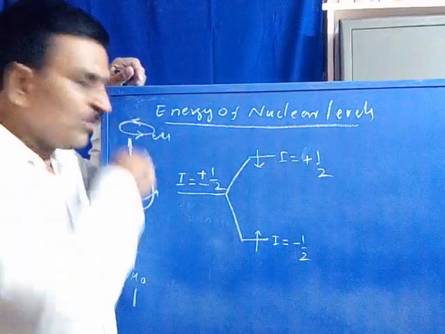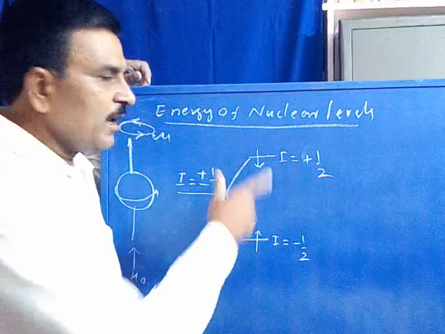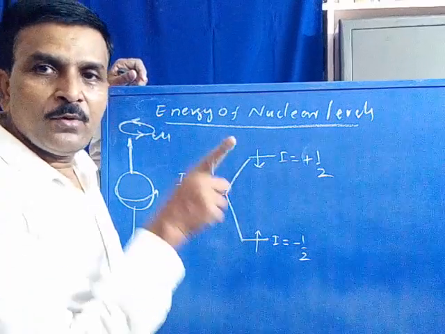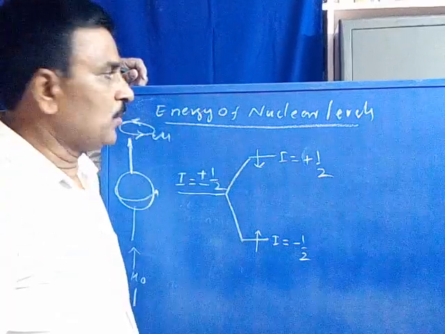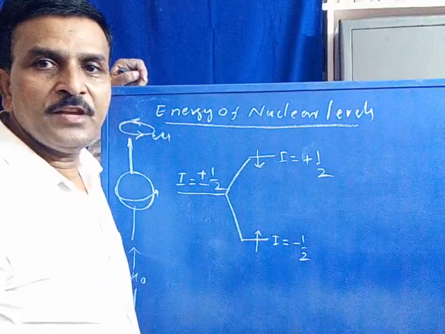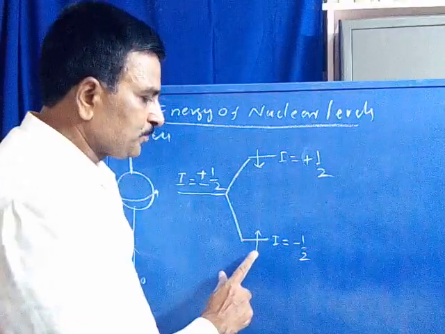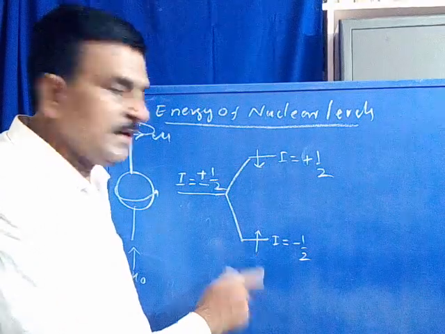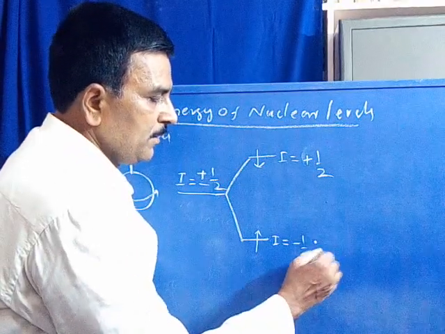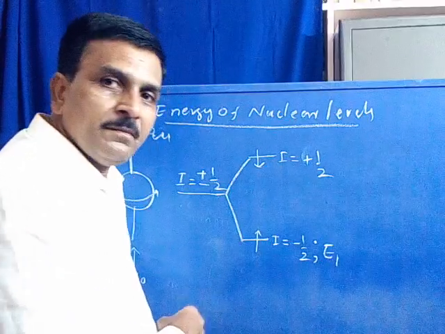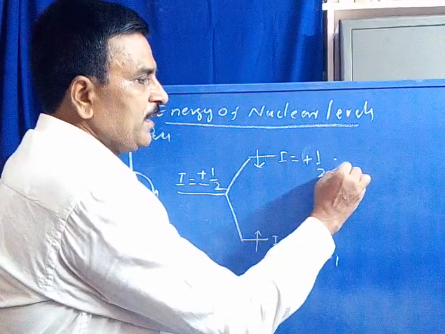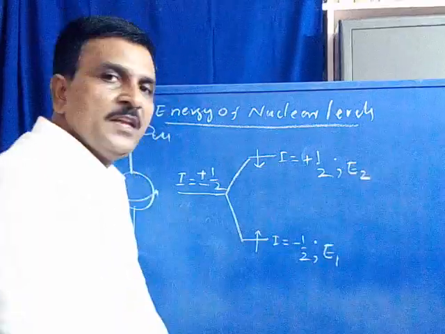Now you can see, coming to the energies. There are two energy levels produced for a proton according to the 2I plus 1 rule. Now coming to the energy of each level for a nucleus. The energy of the lower energy level is represented with E1. The energy of the higher energy level is represented with E2.